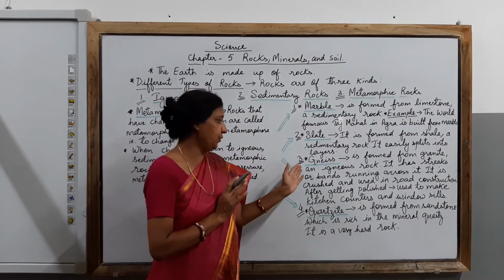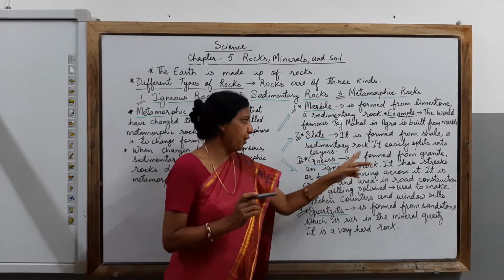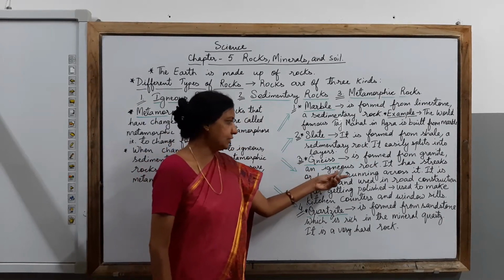Next, children, we are going to know about the third one, that is gneiss. It is formed from granite, an igneous rock.